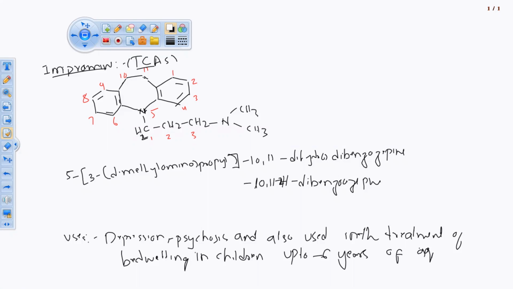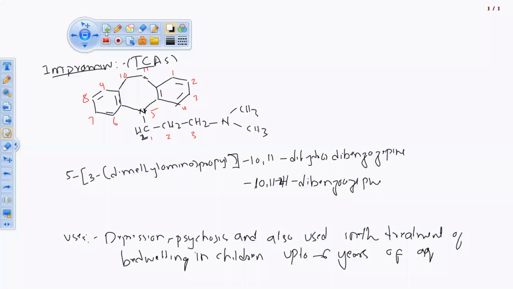So it can be used as endogenic depression, plus it can be used in the patient like children, pediatric bedwetting. If they are 6 years of age or above 6 years of age. 6 years of age, the dose of the drug is 50 mg. If more than 50 mg we are giving, then above 6 years of age it is. So this is about the imipramine. Uses antidepressant, endogenic antidepressant. Chemical name is over. Chemical category, it belongs to the category of TCA.